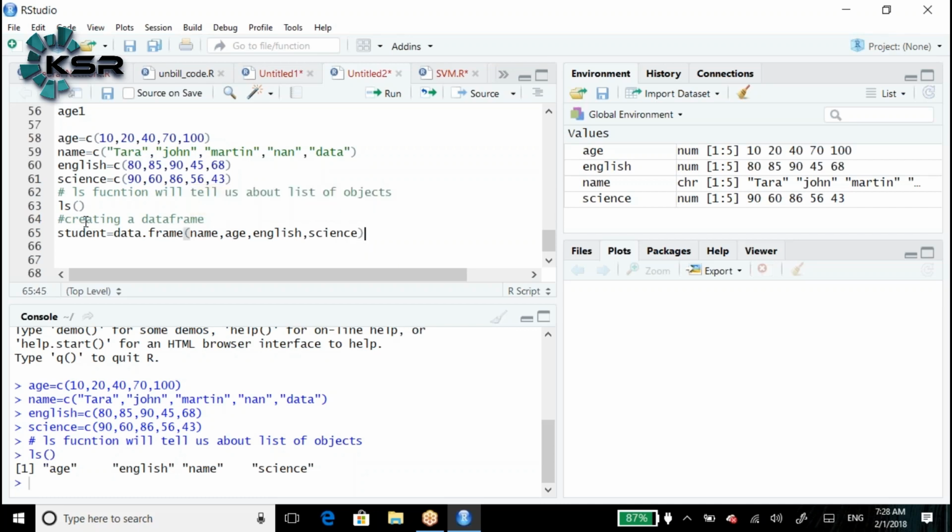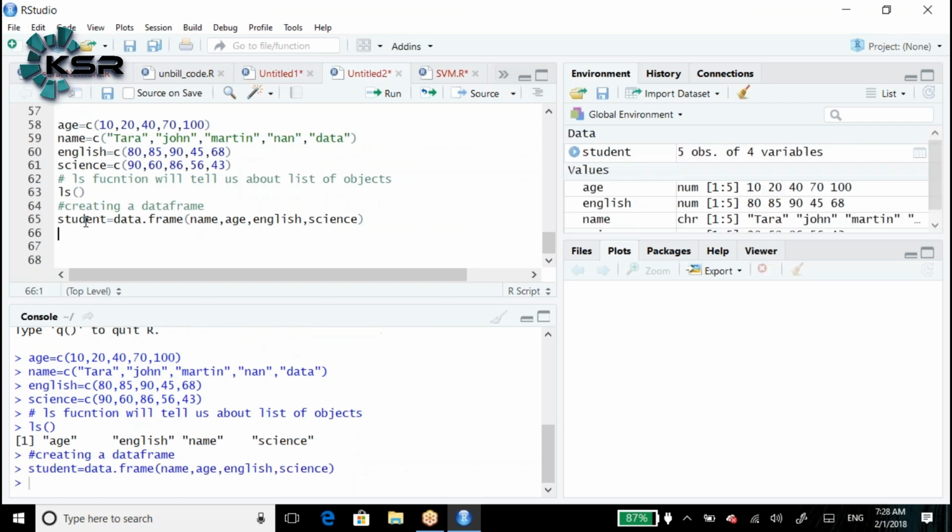This is how it can be created, as per the syntax: data.frame(name, age, English, science).